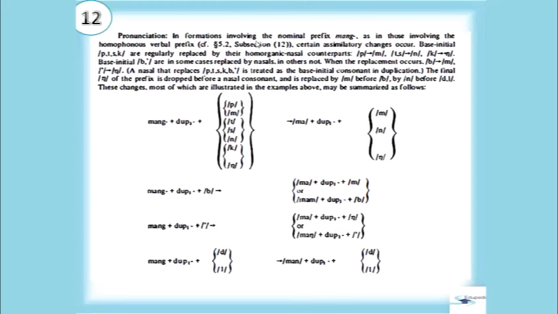These changes, most of which are illustrated in the examples above, may be summarized as follows. We have here mang plus dup one plus p, m, t, l, s, n, k, and nga, and m plus dup one plus m and n, and this formula is associated with this formation.